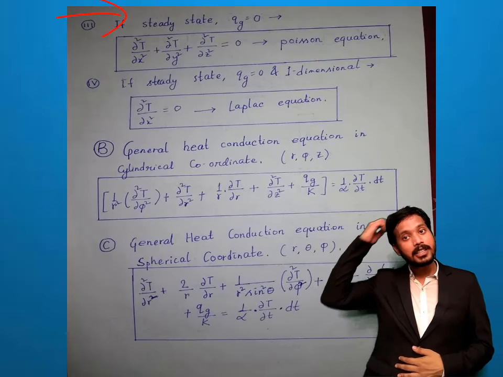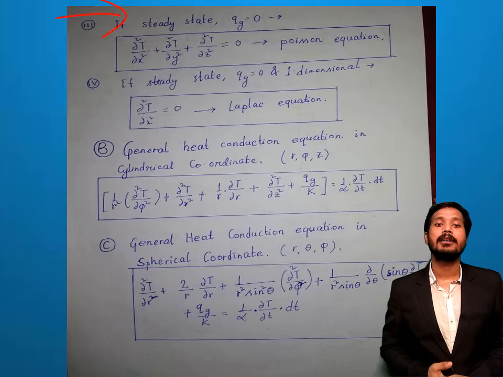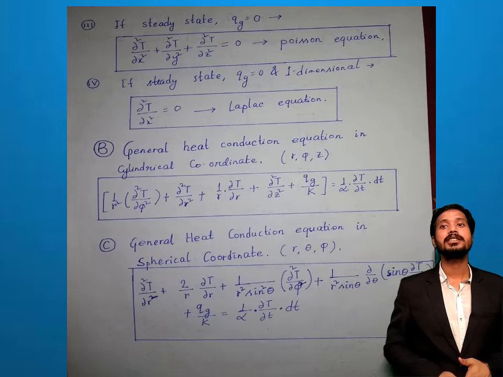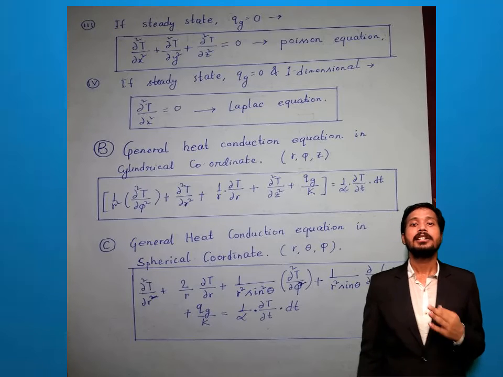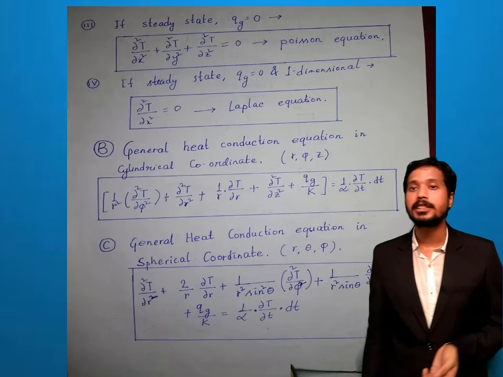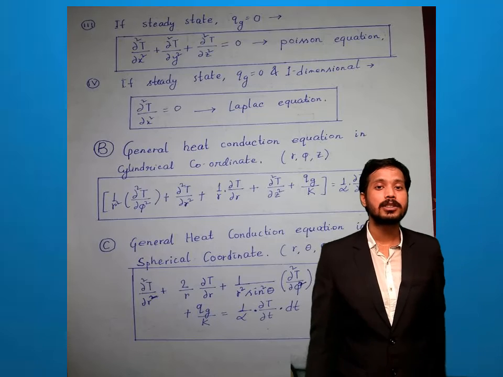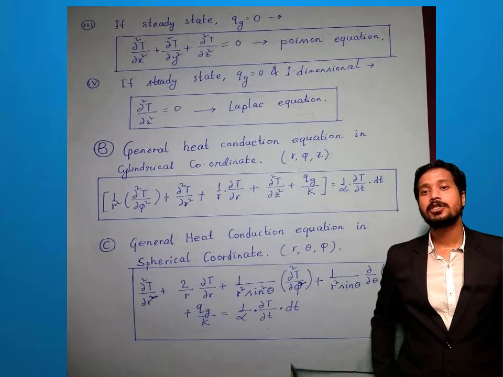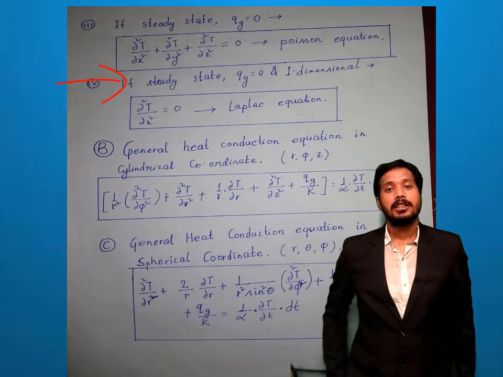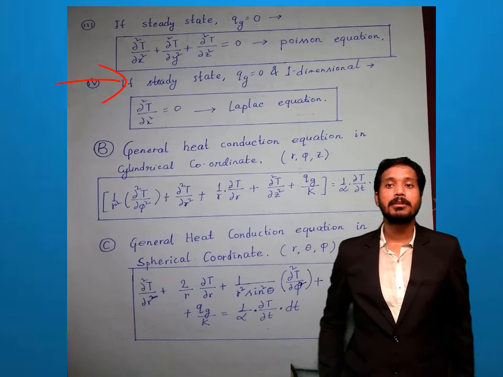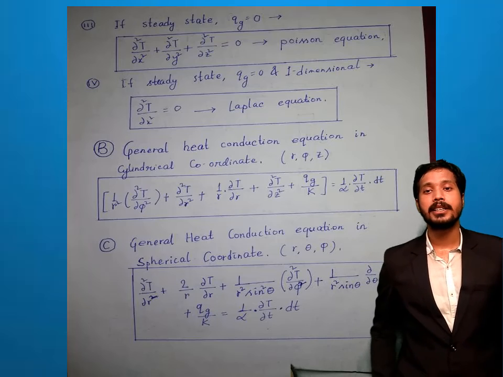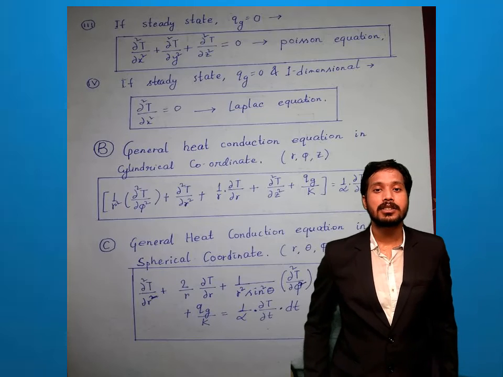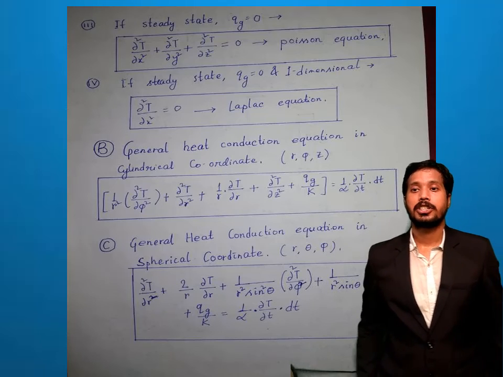Next, if steady state but no heat generation, then we can write this equation as del 2t by del x2 plus del 2t by del y2 plus del 2t by del z2 equals 0, and this equation is the Poisson equation. And the last one, if steady state, no heat generation and one-dimensional, then we can write del 2t by del x2 equals 0, and this equation is known as the Laplace equation.